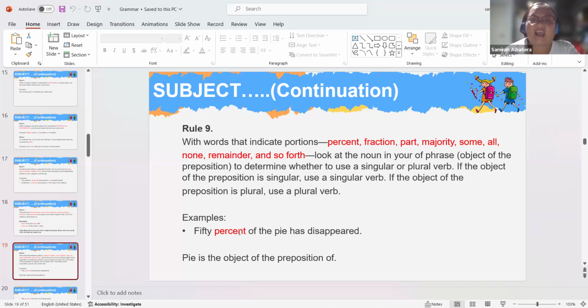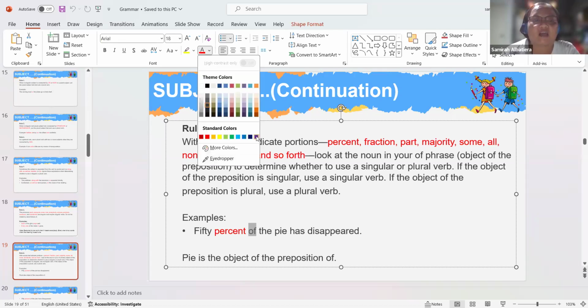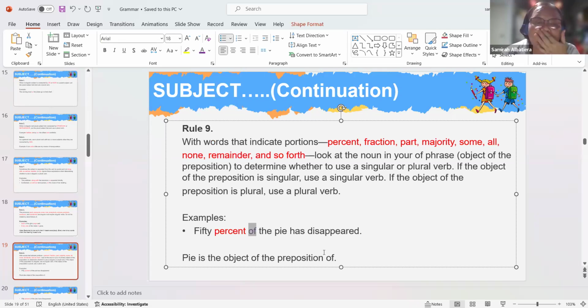Look at the example. 50% of the pie has disappeared. Take note of the preposition of.